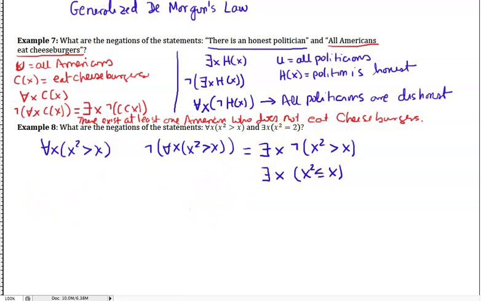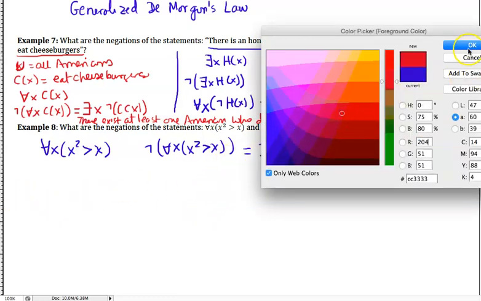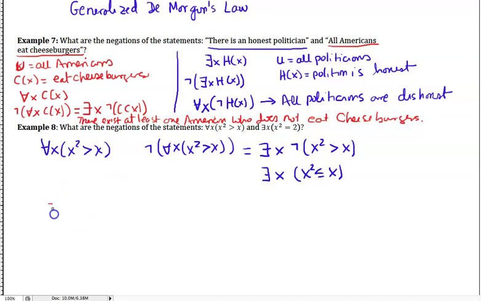All right, let's look at the second one. Let's say we have there exists an x such that x squared equals 2.